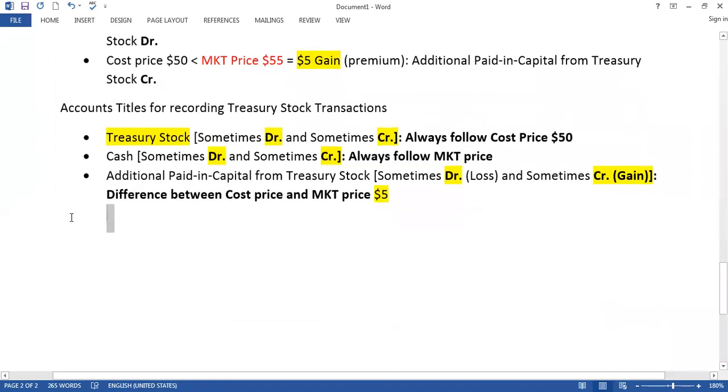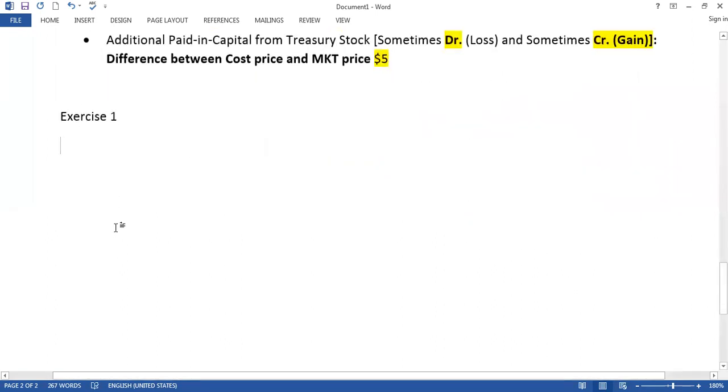Now we can see some examples. Exercise 1. So the first transaction we can see here.